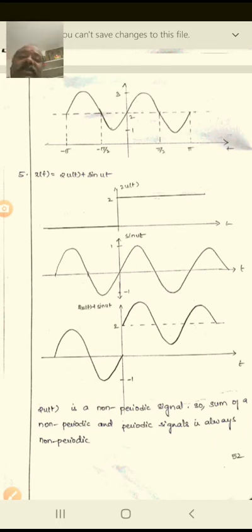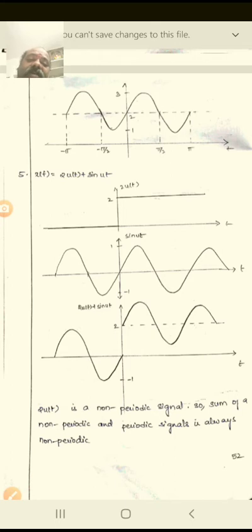Similarly, you have the sine 4t. So 2 u of t plus sine 4t: this is the sine function, and this is the 2 u of t.